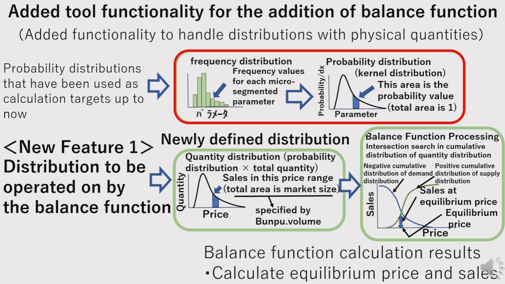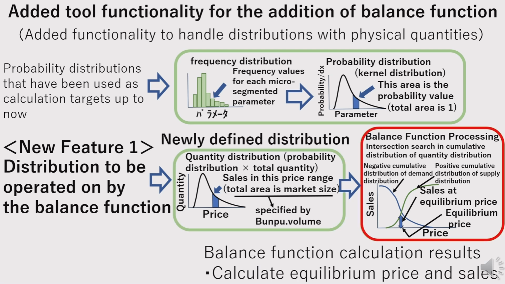These distributions were adjusted so that their area equals 1. With new feature 1, when generating a distribution from data, you can specify the value of the area using the volume argument. In some functions, the distribution will now be processed with the area equal to the given volume. Additionally, when generating distributions by directly reading histograms, the sum of the histogram values is treated as the volume, allowing for the generation of similar distributions.